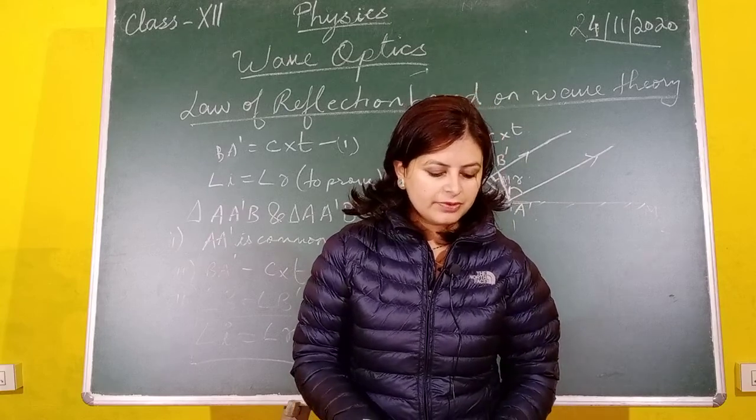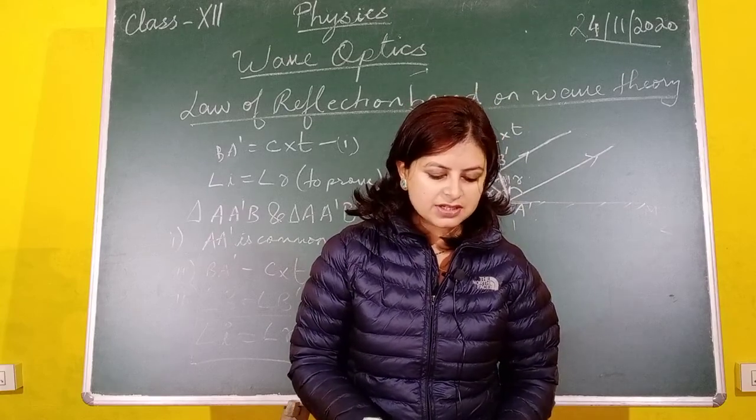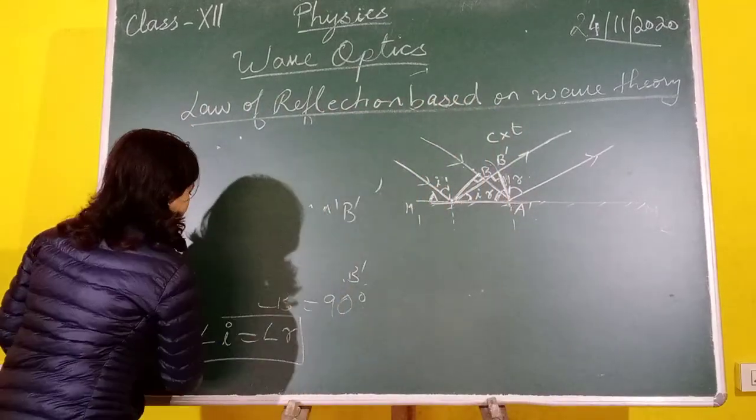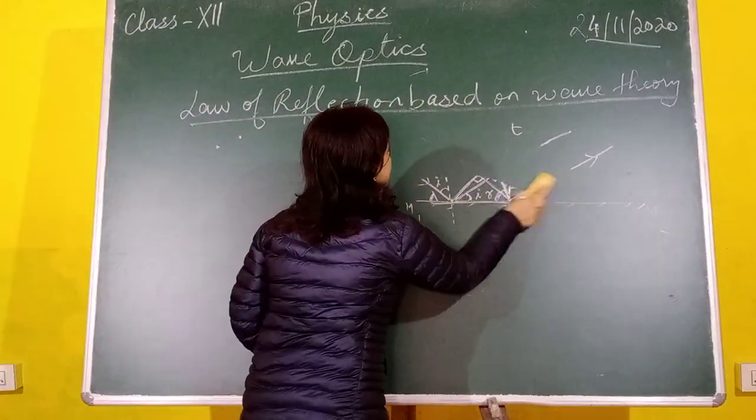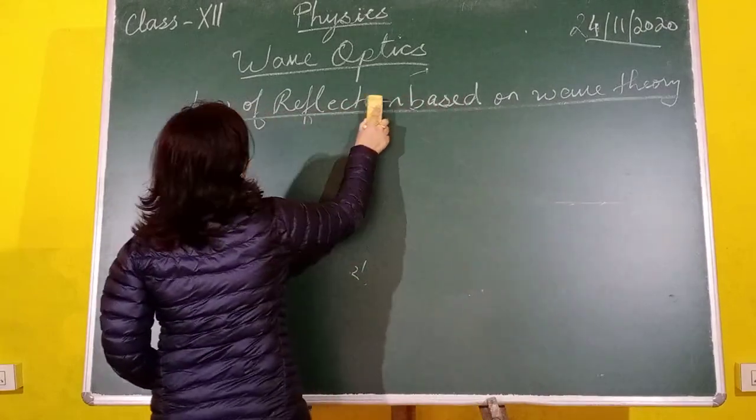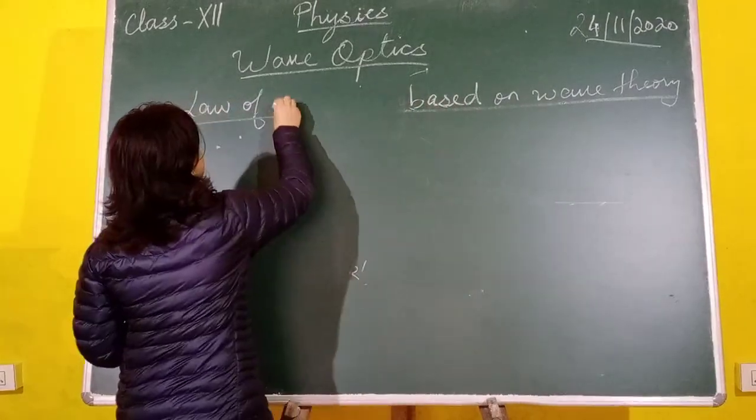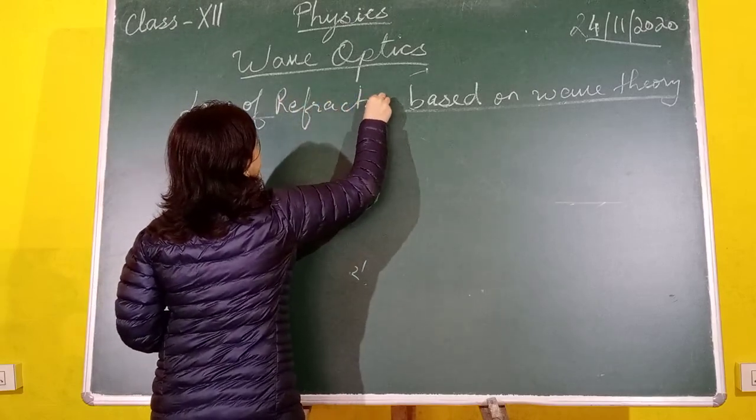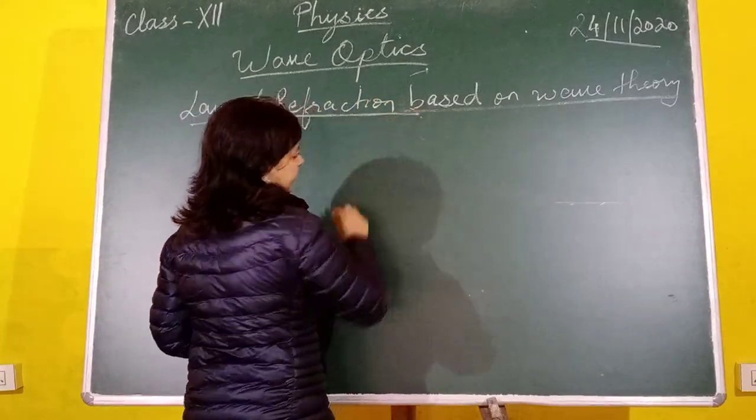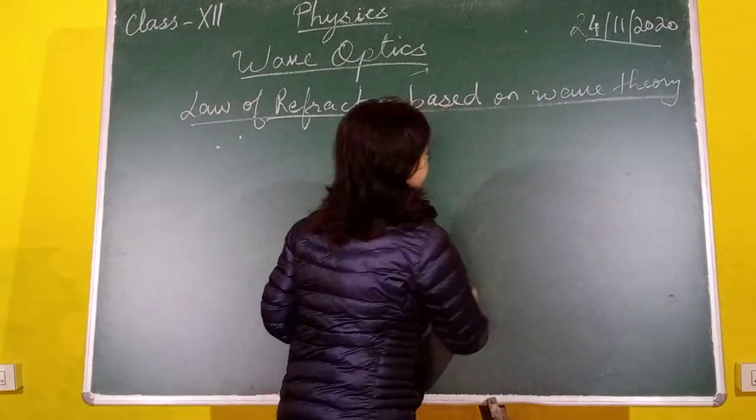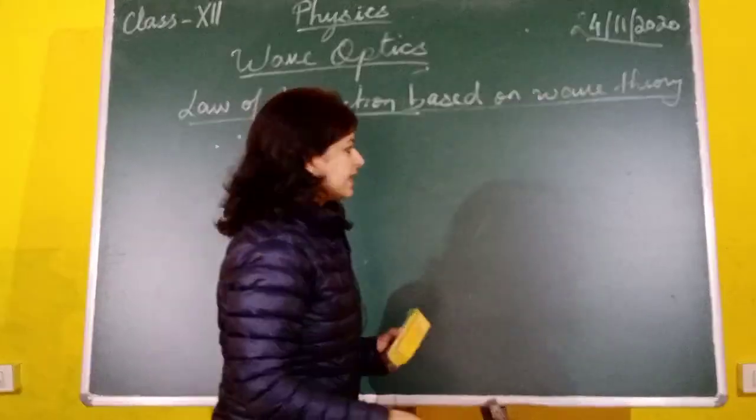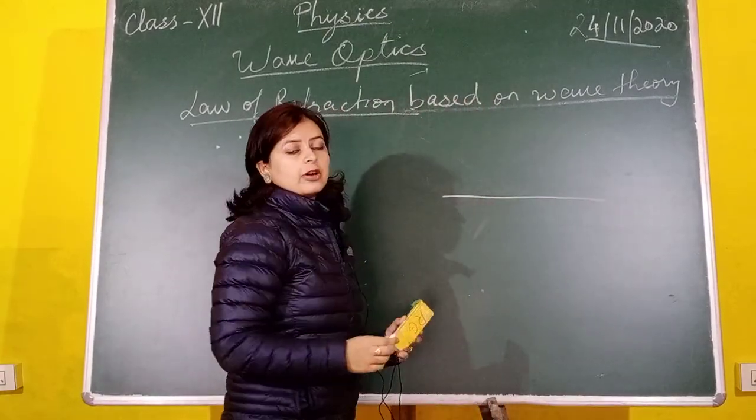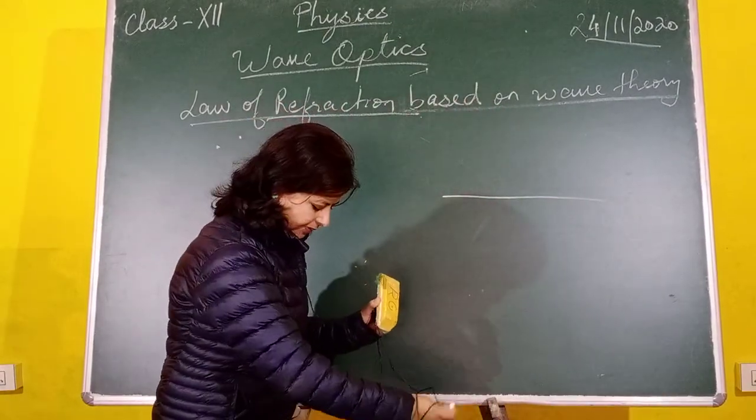Similarly, we will proceed to prove the law of refraction on the basis of wave theory. So let's begin now. Law of refraction. The first law is also called Snell's law. So, the law of refraction based on wave theory. Here we don't take a reflecting surface, we take a refracting surface, that means a surface which separates two media of different optical densities or different refractive indices.